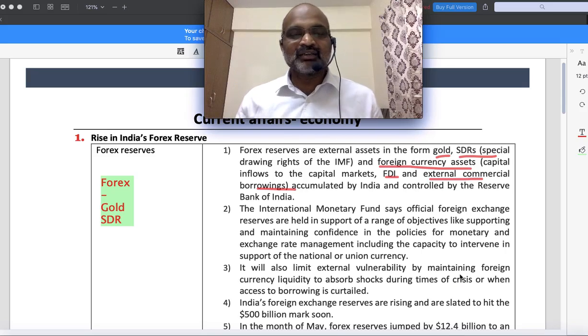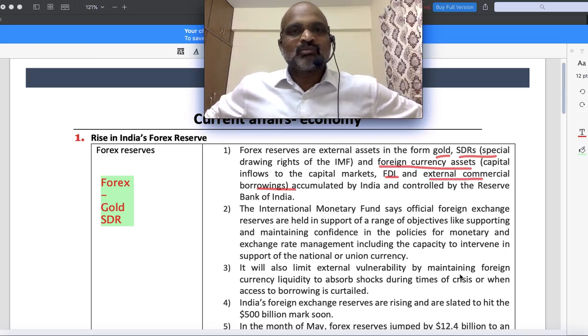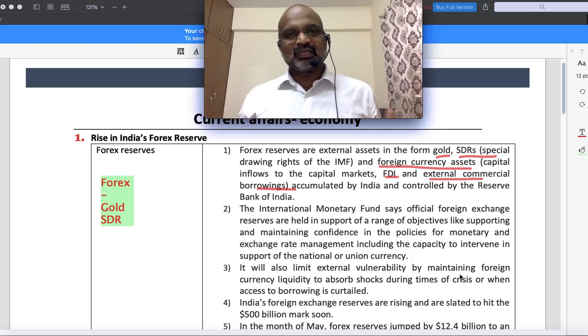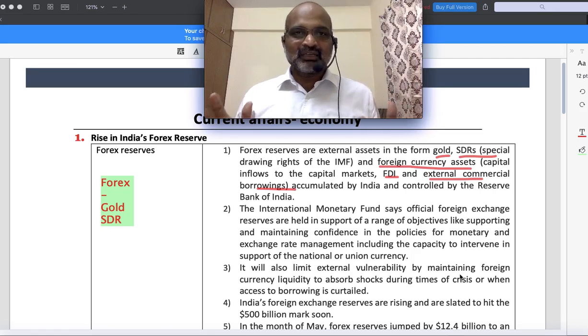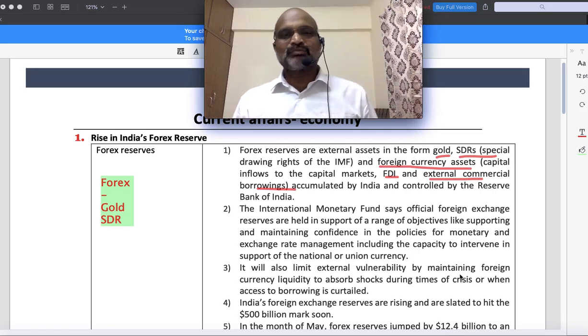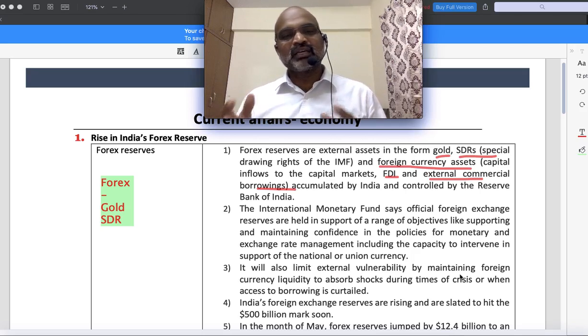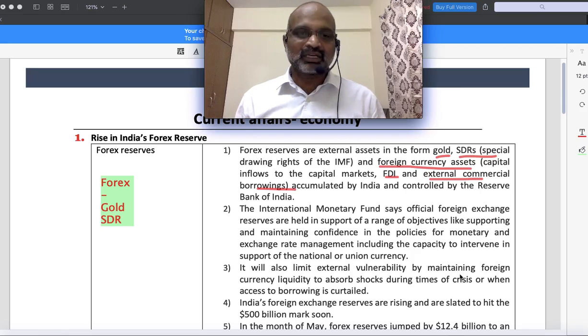Special drawing right is a claim on currencies in IMF. There is an organization called International Monetary Fund. International Monetary Fund is basically the organization which will provide foreign currency to all the member nations. If you have any problems when it comes to balance of trade issues, balance of payments issues, like you require a lot of foreign exchange to purchase imports, and you need foreign currency, the reservoir of foreign currency for any balance of payment crisis or current account crisis, you can go to International Monetary Fund.